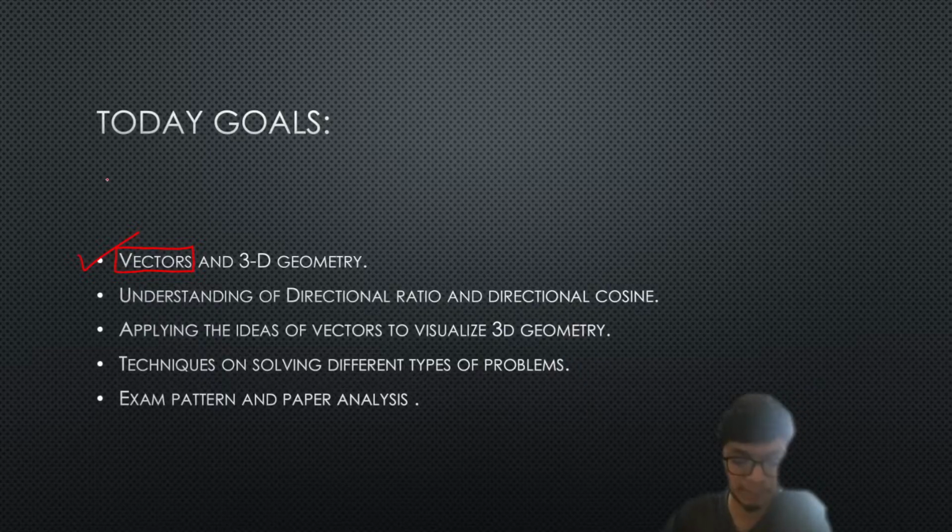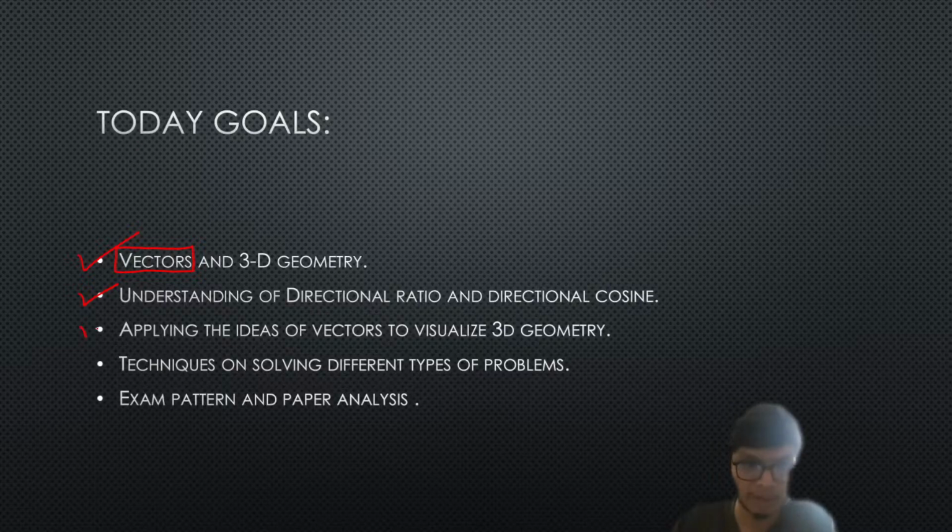Since we are doing both things simultaneously, it will be beneficial to students who are following this part. I will be giving you ideas about 3D geometry, and from 3D geometry how you can solve vectors, or the combination of both, right? It's a simple chapter. You just need your visualization and understanding, right? Next we go on to understand direction ratios and direction cosines. Now, this is something that many students are very confused about. In today's lecture I have taken some questions where I will show you how easy these topics are, and these are nothing but just unit vectors.